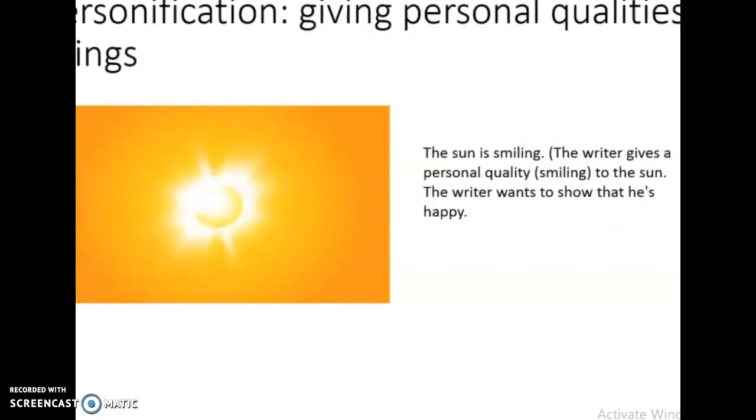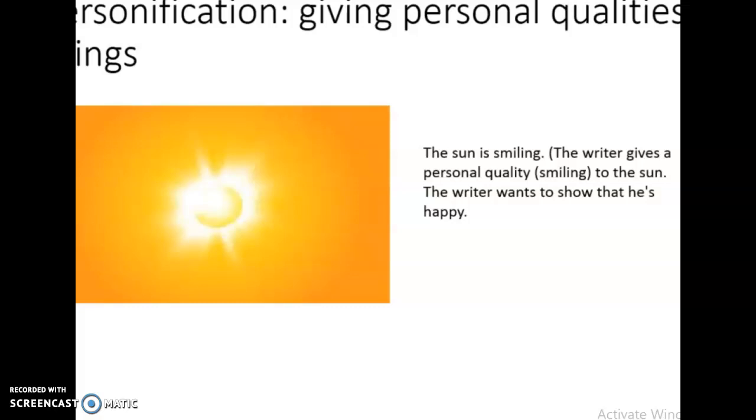Now the third one. The sentence is, the sun is smiling. Smiling is for people. People usually smile. We give this quality, smiling, to a thing, which is the sun. So we give a personal quality, which is smiling, to a thing, which is the sun. The sun does not smile. The writer takes something from people and he gives it to a thing, to the sun.